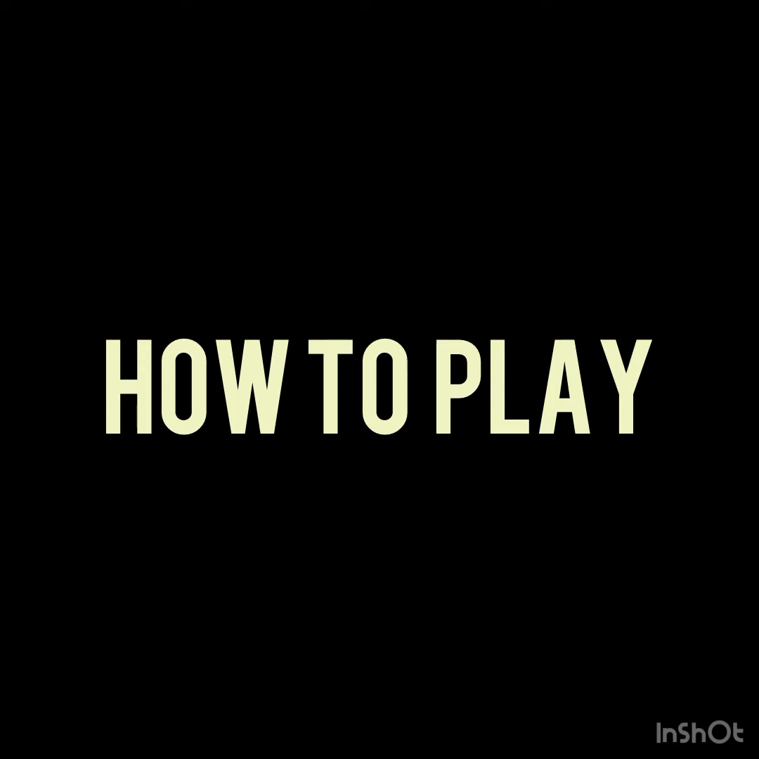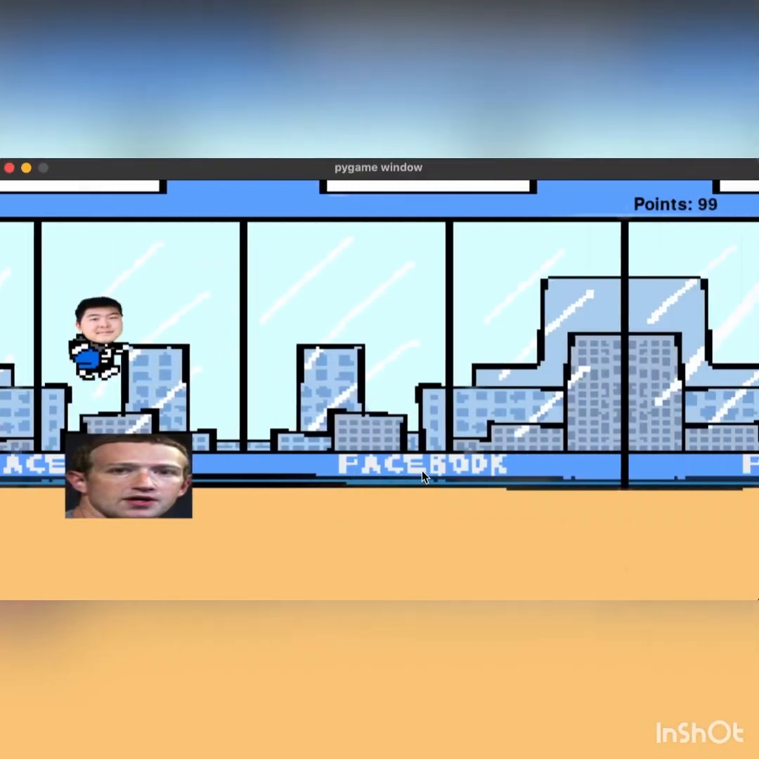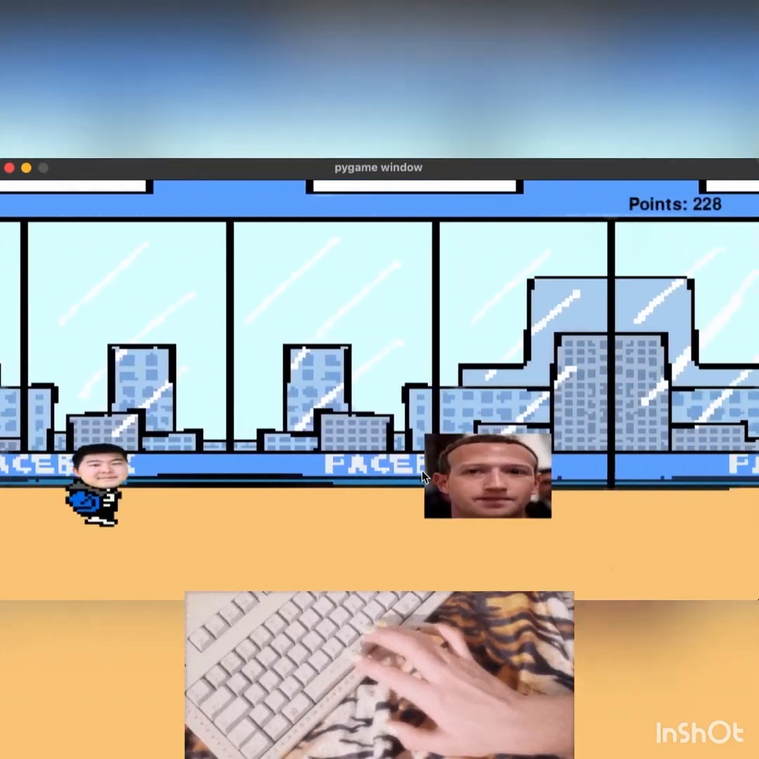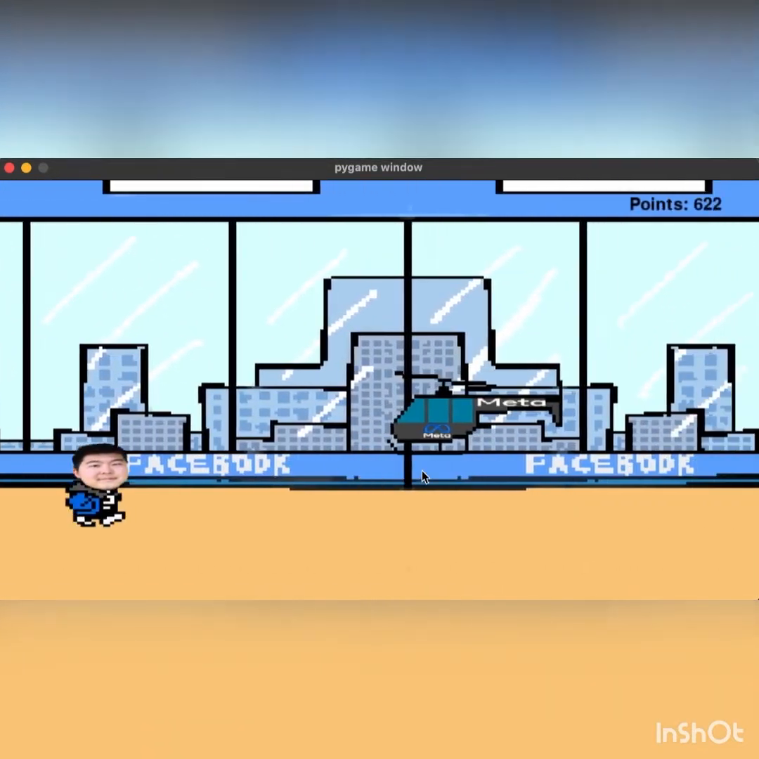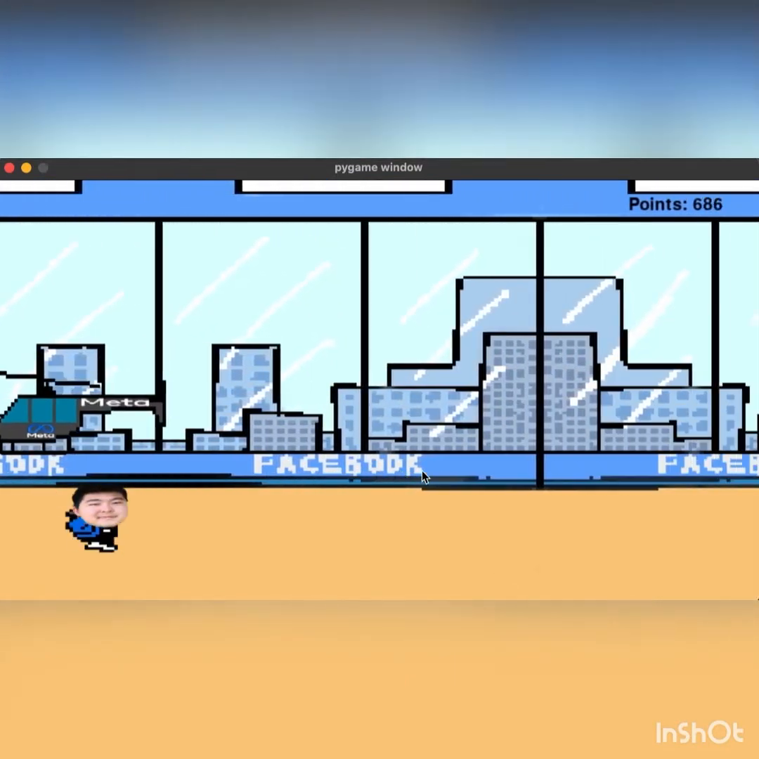How to play the game. The game starts with a menu screen that instructs you to press any keys to start the game. Then you are taken to the game itself, where Steve is automatically running. You press the space key to jump for when you want to avoid Mark Zuckerberg, and a shift key for when you want to crouch to dodge the flying Meta's helicopter.